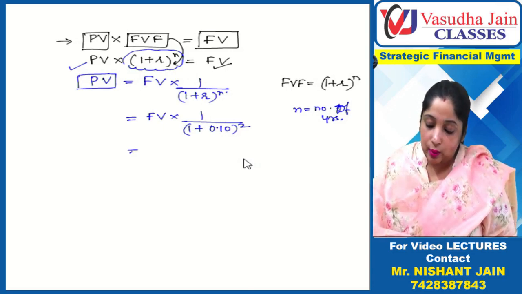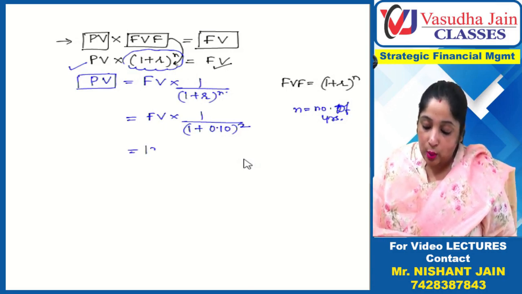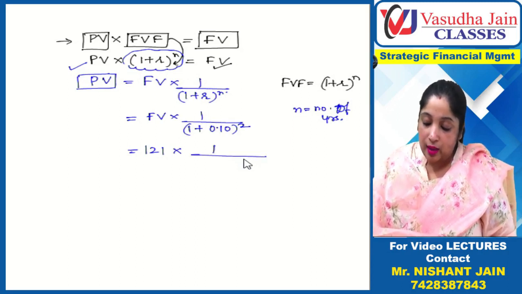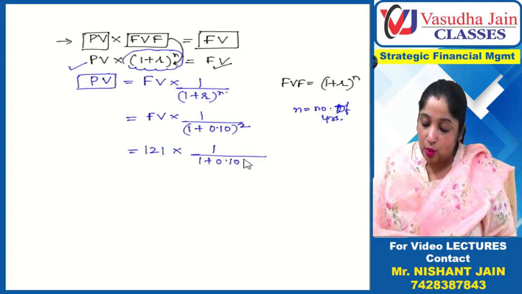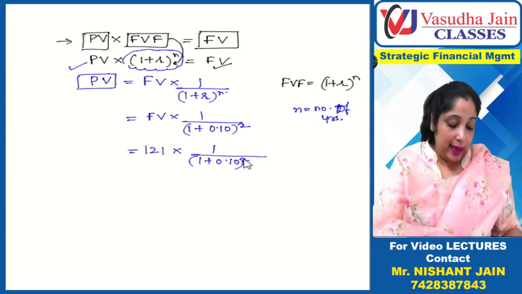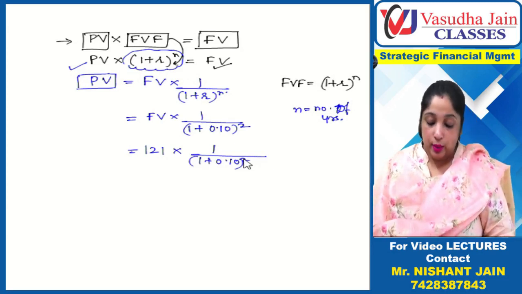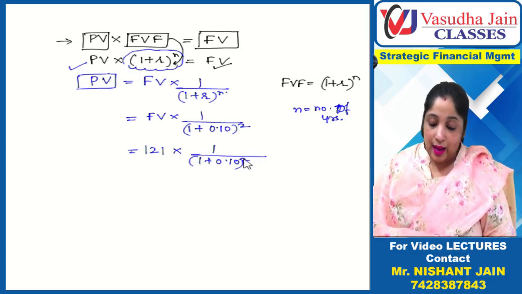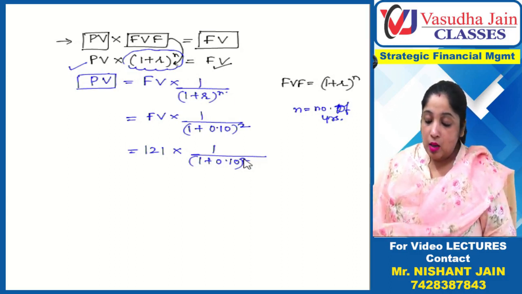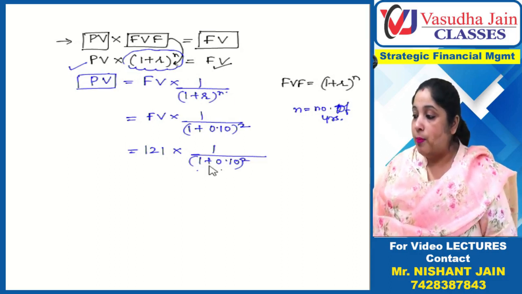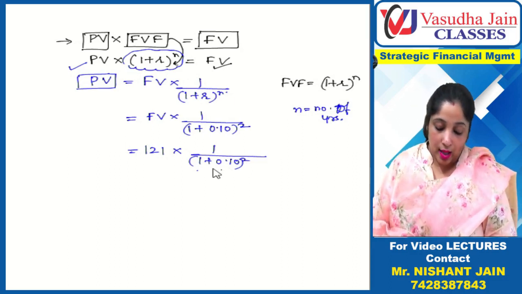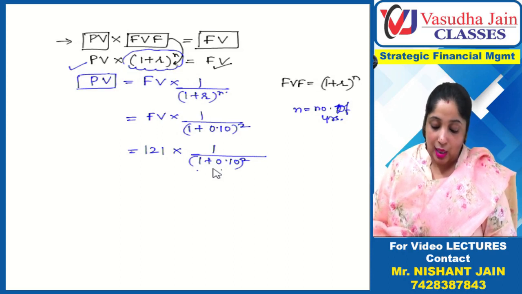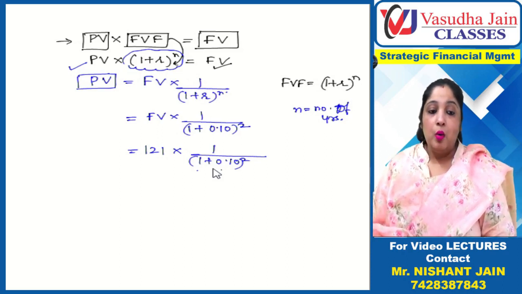Now let me do the calculation. Future value is 121, we know, into 1 upon, what is this figure representing? 1 plus 0.10 whole square. Now if I take the calculator, I have to do 1 divide by, now this is what? This is 1.10. 1 divided by 1.10 equal to. Now how do we do the calculation?